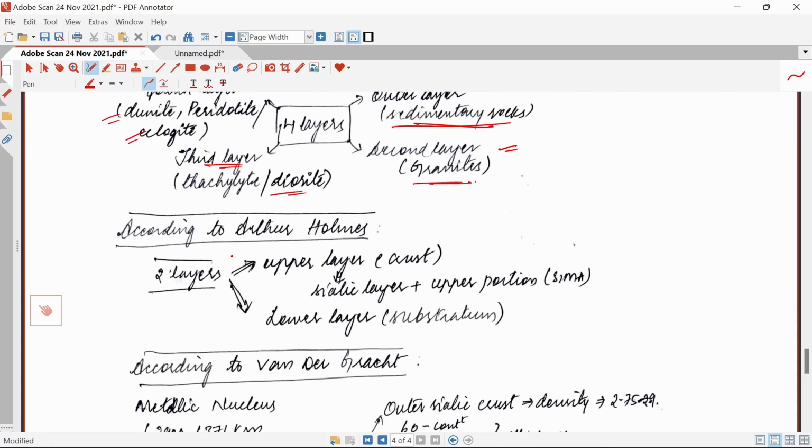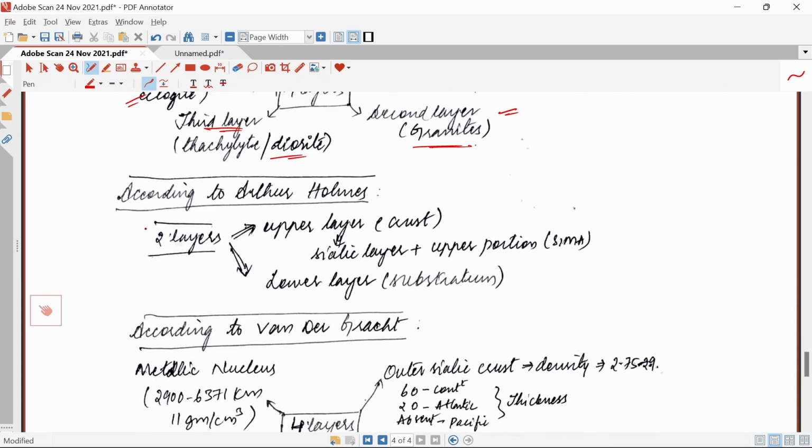So according to Arthur Holmes, the interior of earth has two kinds of layers. The upper layer is made up of crust, and it has a sialic layer, and the upper portion is a sima, and the lower layer is the substratum. From the lower mantle area to the core area, it is called the lower layer of substratum.